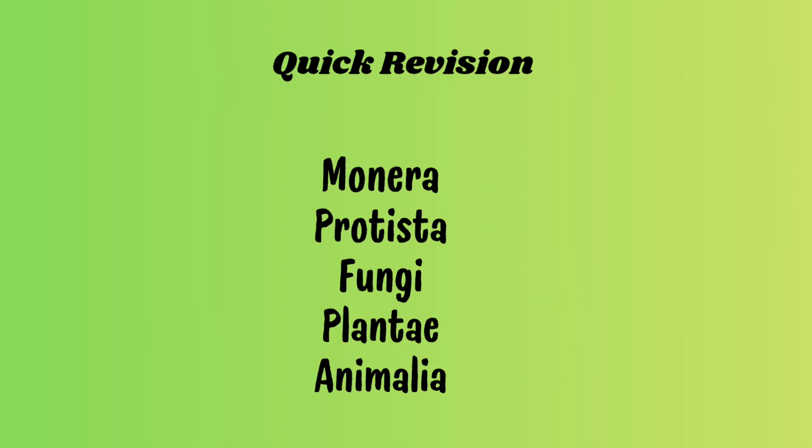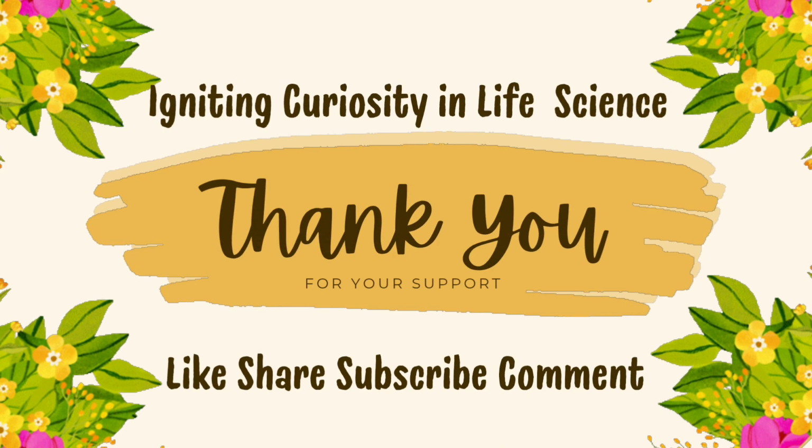Let's see a quick revision or summary. Life on Earth is organized from simple to complex forms: Monera, Protista, Fungi, Plantae, and Animalia. Understanding classification helps us see how all living beings are connected. This is a quick, simple, and easy way to remember biological classification.